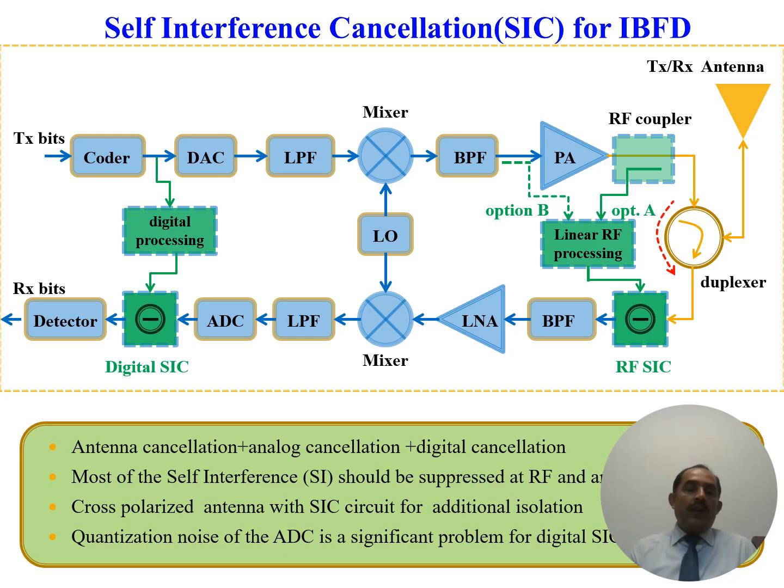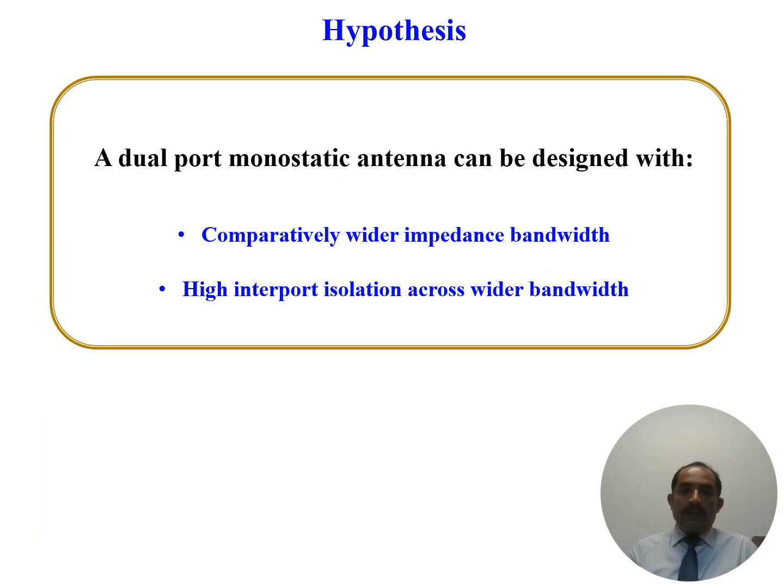So you can see here, we have a transceiver based on the monostatic configuration, and the cancellation mechanism is employed in two stages. First on the RF front end, I mean in the analog domain or antenna stage, and the second one is in the digital domain. And the amount of SIC achieved on these two stages can provide high levels of isolation. I mean, we can achieve isolation at multiple stages.